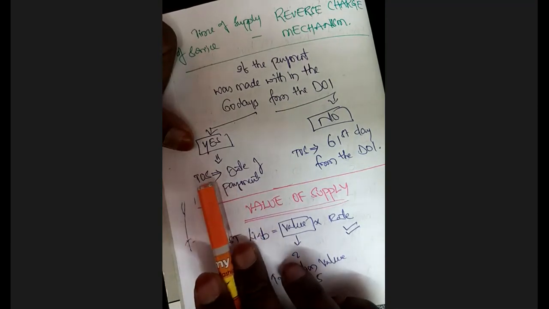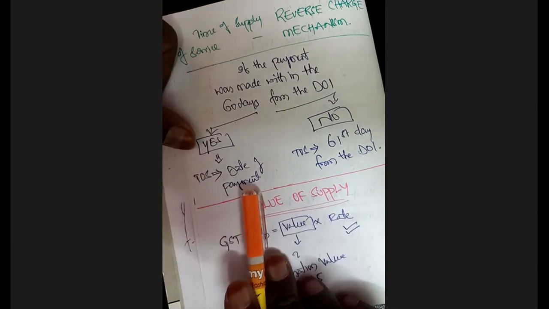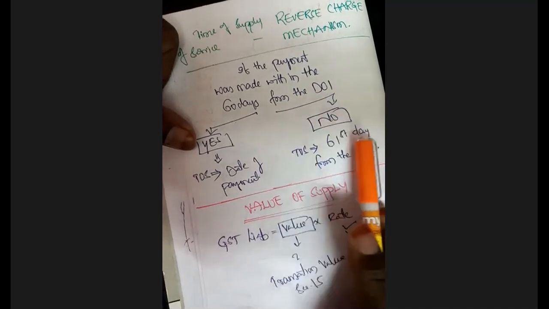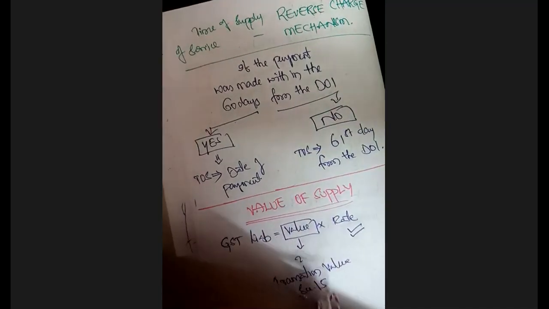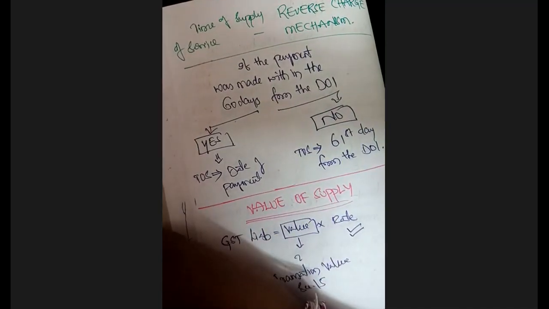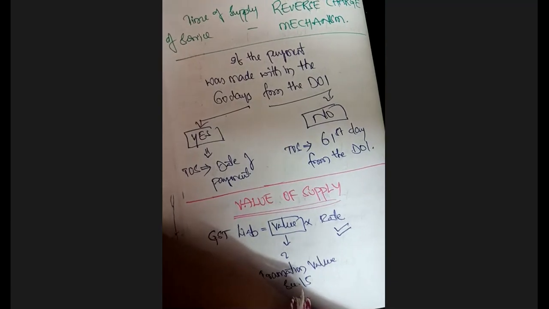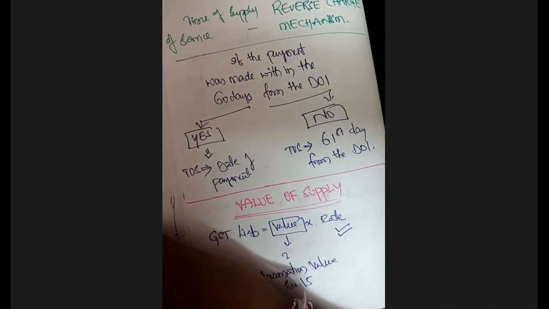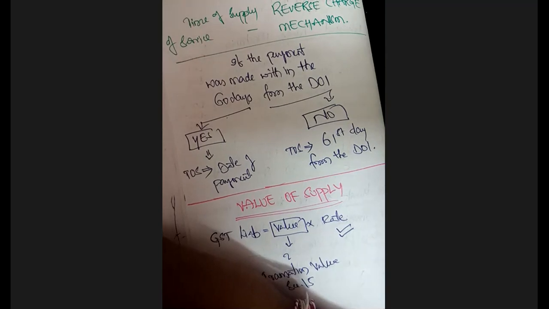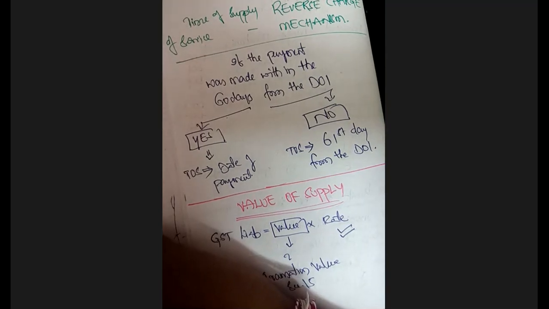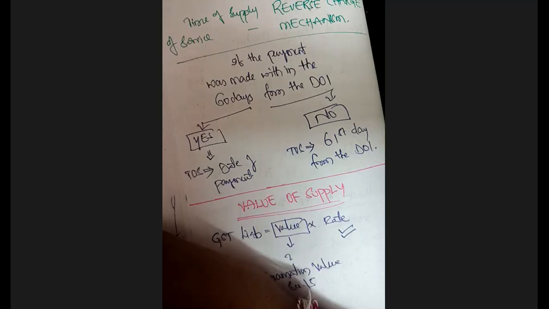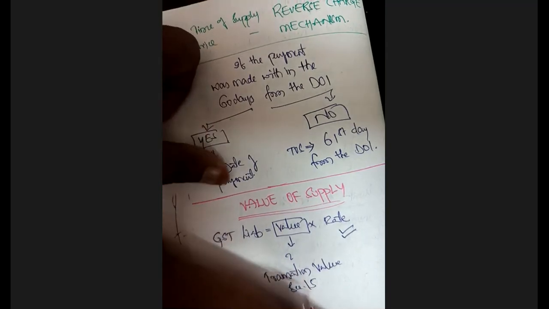Time of supply is equal to date of payment. If the answer for the question is no, then time of supply is equal to the 61st day from the date of invoice. Clear? As simple as that. So if the payment was made within a period of 60 days from the date of issuance of invoice, then take the date of payment as time of supply.